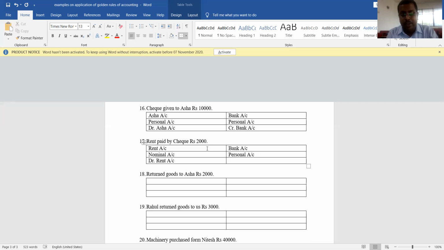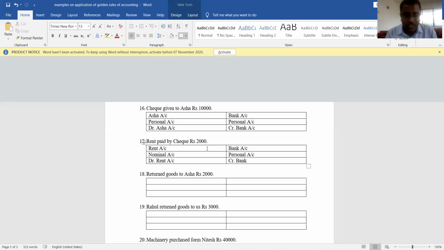Rent paid by check. Who is the giver? Banker is the giver, right? So which account should be credited? Bank account should be credited. Rent is expenditure, a nominal account, debit all expenses and losses. That is the reason we have debited rent account. Now bank is which account? Personal account. What is the rule of personal account? Debit is the receiver, credit is the giver. So rent paid by check, is the banker the giver or receiver? He is the giver. That is the reason we are crediting bank account.